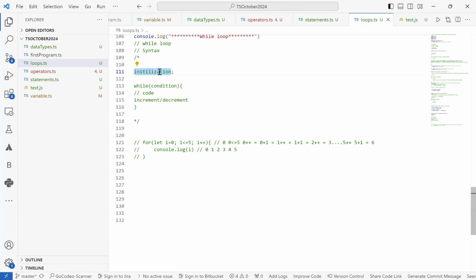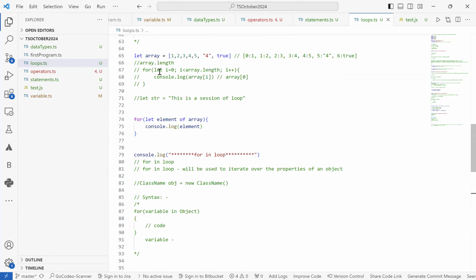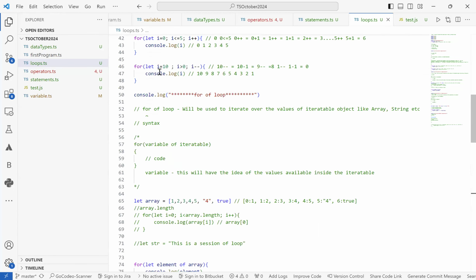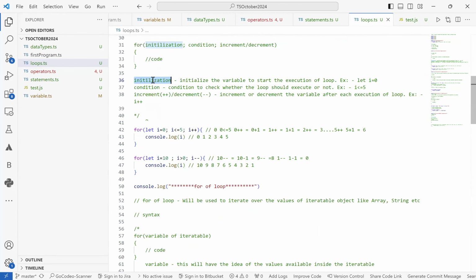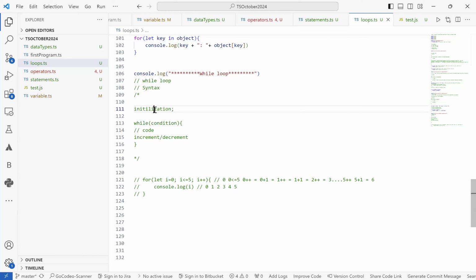First, we have to initialize a variable. This is very simple, exactly similar to for loop, where for loop also takes the three things: initialization, condition, and increment or decrement. In terms of while loop as well, it takes the three things. But the placement of initialization, condition, and increment are different in for and while loop.